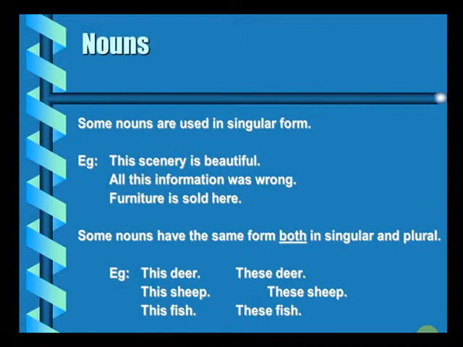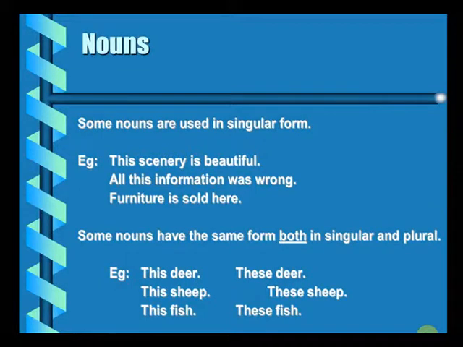Information is again a collection of many pieces of information. But you should remember, information is always referred to as a single entity, as a singular entity. Furniture is sold here. Now, furniture would again in turn encompass many things which are a part of it, but furniture in itself is used as a single entity.